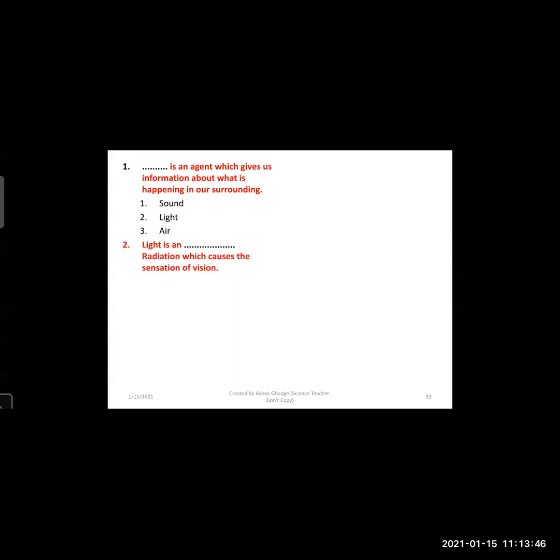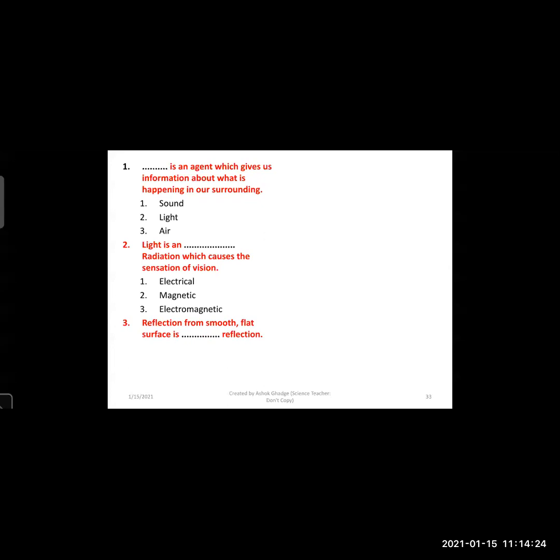Light is a dash radiation which causes the sensation of vision. We have three options again: electrical, magnetic, and electromagnetic. Which type of radiation is light? Electromagnetic. Light is an electromagnetic radiation which causes the sensation of vision.